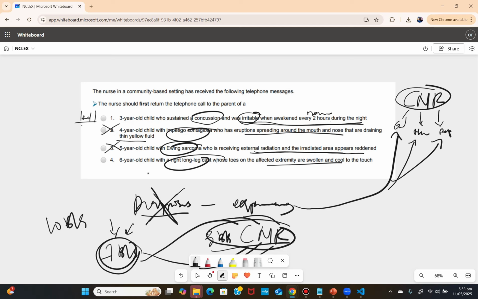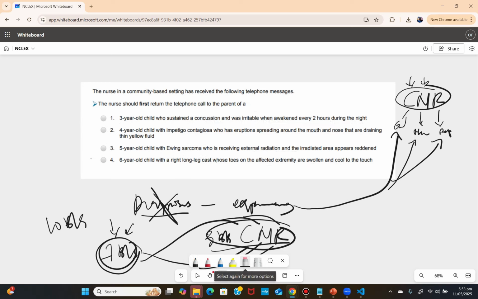Right. I'm seeing something to do with swollen and cool. These have to do with cardiovascular, and you can see we have the C right here. So cardiovascular, I'm going to put this at level one. So I have two level one. I have 1 and 4 as my two priorities right here. Now I need to look at the two situations closely to know which is more of a priority.